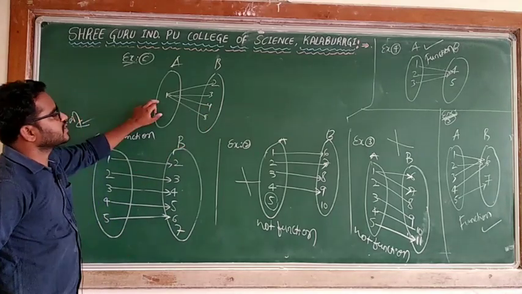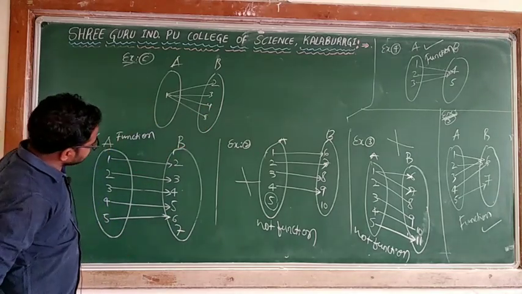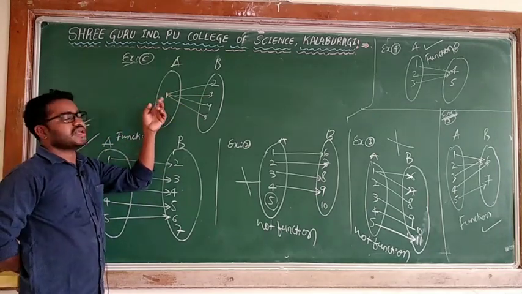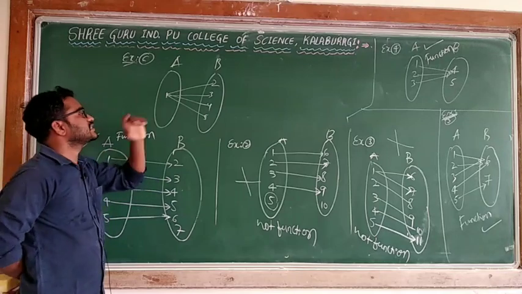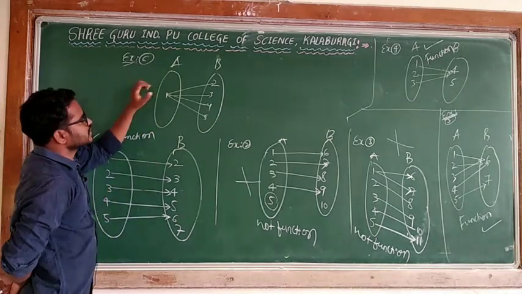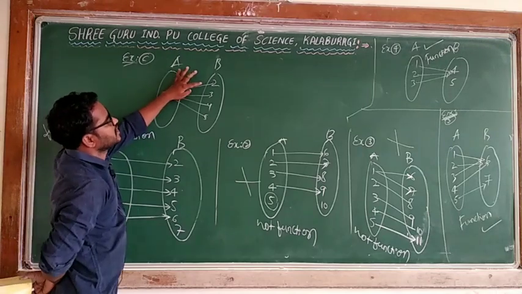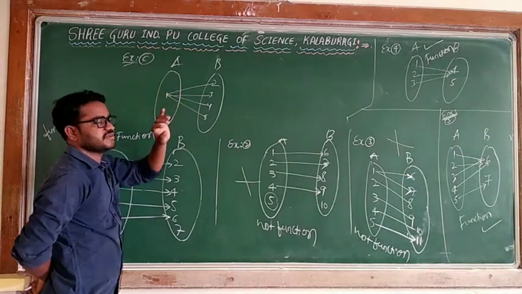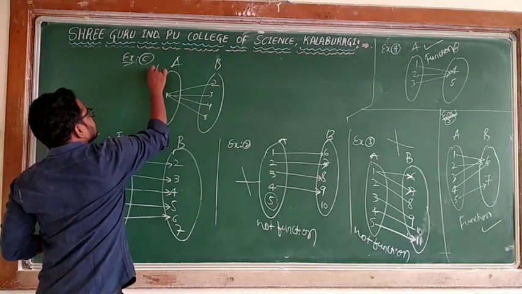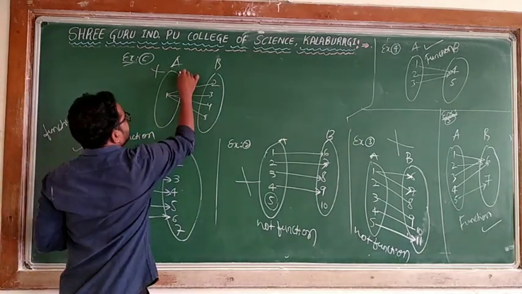What is happening according to this? You can say 1 has more than one image. I can't say 1 has a unique image. I can't say 1 has one and only one image. The problem is that 1 has more than one image: 2, 3, 4, 5. If it has more than one, that is not a function. So I can say it is not a function.